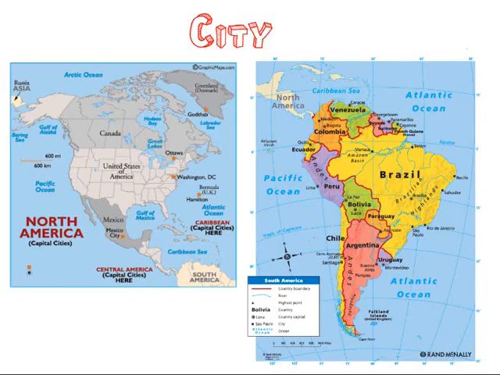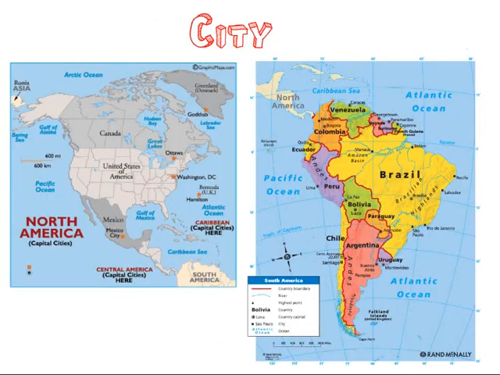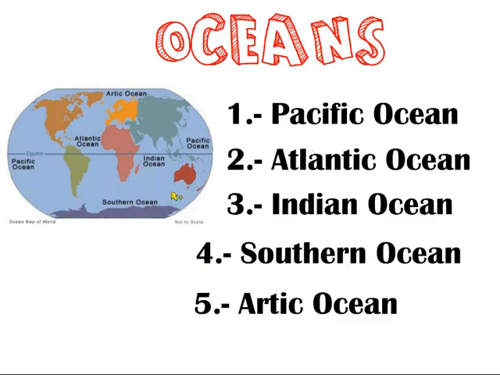Remember, let's see the continents. Oh, here we are. The Antarctic. So the Southern Ocean is surrounding the Antarctic continent. Alrighty? Good. Let's go back.